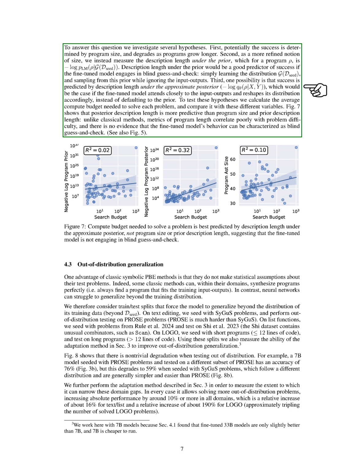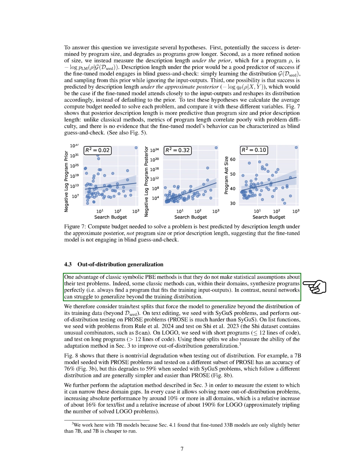Section: Out-of-distribution generalization. In this section, we explore out-of-distribution generalization. We start by discussing the advantage of classic symbolic PBE methods, which do not rely on statistical assumptions for test problems. Unlike neural networks that may struggle to generalize beyond their training data, classic methods can synthesize programs perfectly within their defined domains.